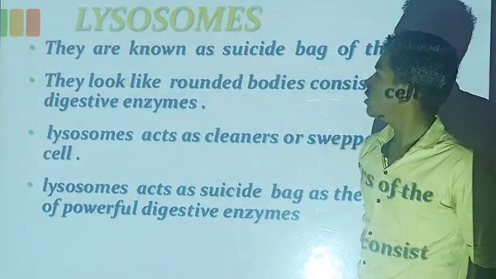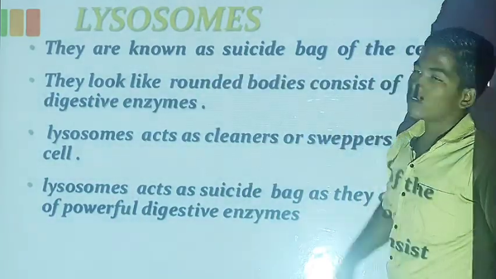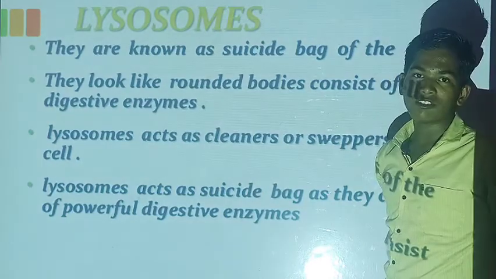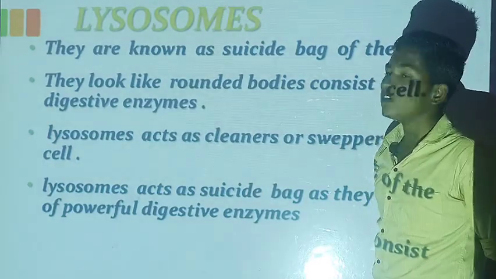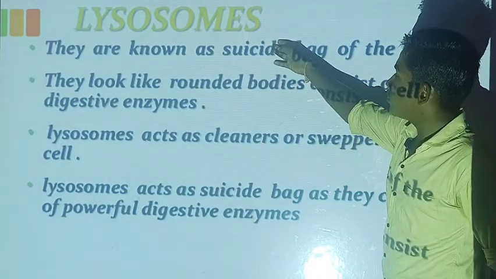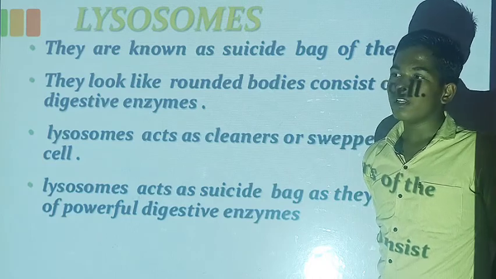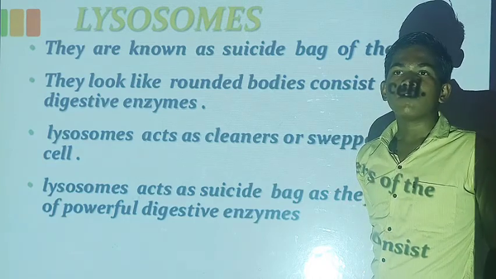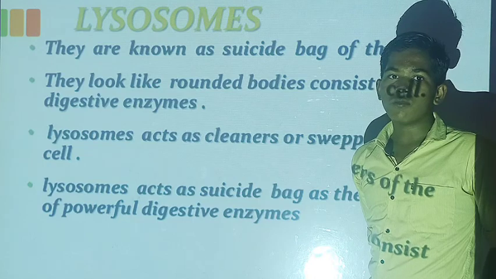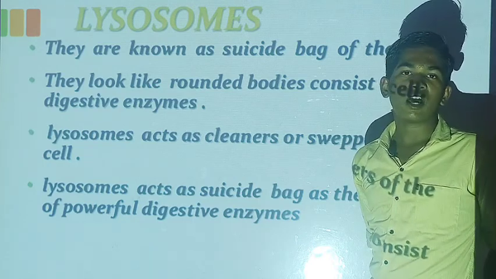The lysosomes are known as suicidal bags of the cell. Why are they called suicidal bags of the cell? Because they have enzymes which will dissolve the waste. Whenever the lysosome gets disturbed, the enzymes spread all over the cell.